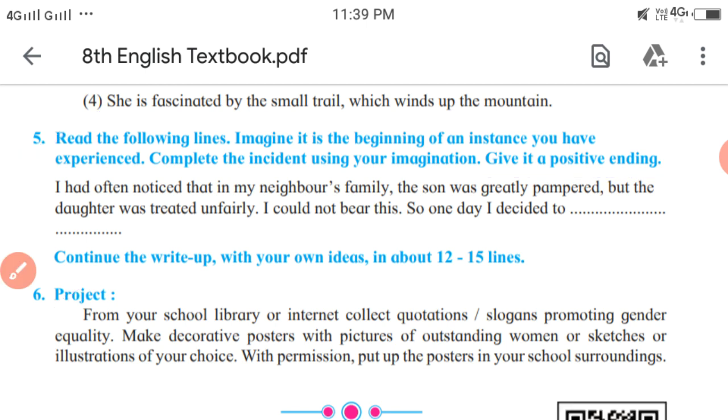So this is all about the activities given in the English workshop of the lesson Nature Created Man and Woman as Equals. I hope you all will understand the given explanation, and accordingly you will easily solve each activity given in the workshop.